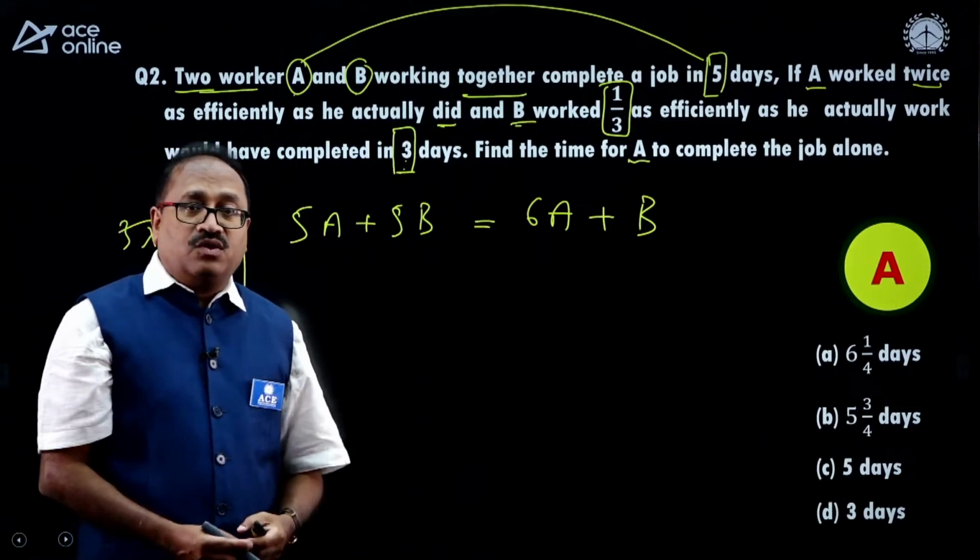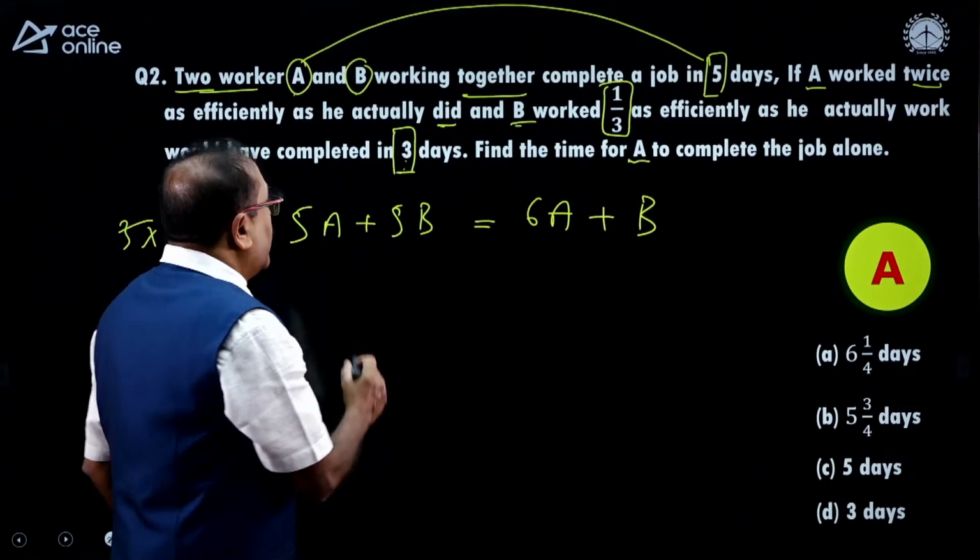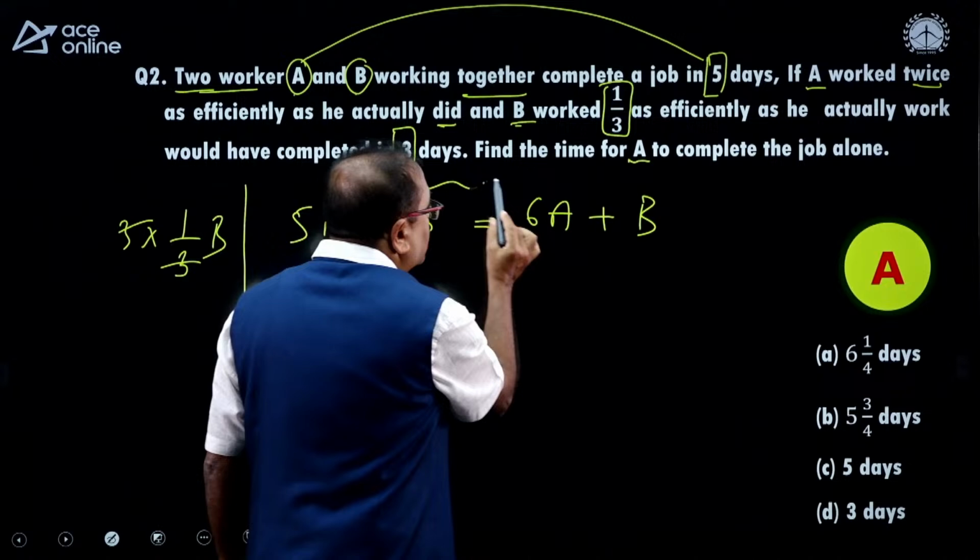So that is 1B, and both the works are the same.